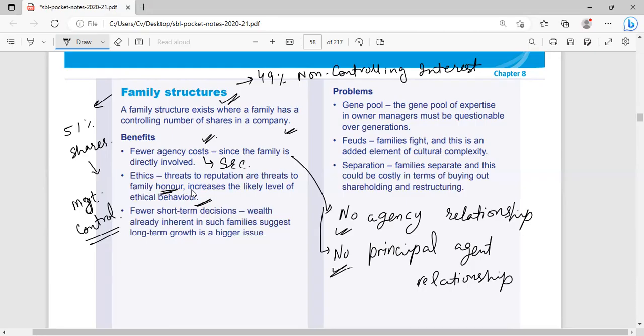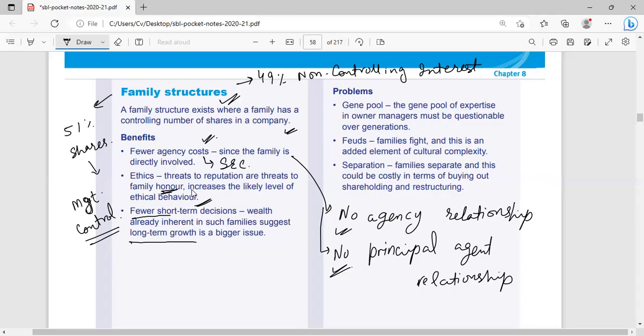Fewer short-term decisions. Definitely the family wants to maximize their gains, their goals over a long period of time. They are not required to meet a certain dividend payout ratio, or to maintain certain financial gearing, or a certain interest coverage, or any other kind of restrictions which are usually faced by a public limited company, because they have different types of shareholders.